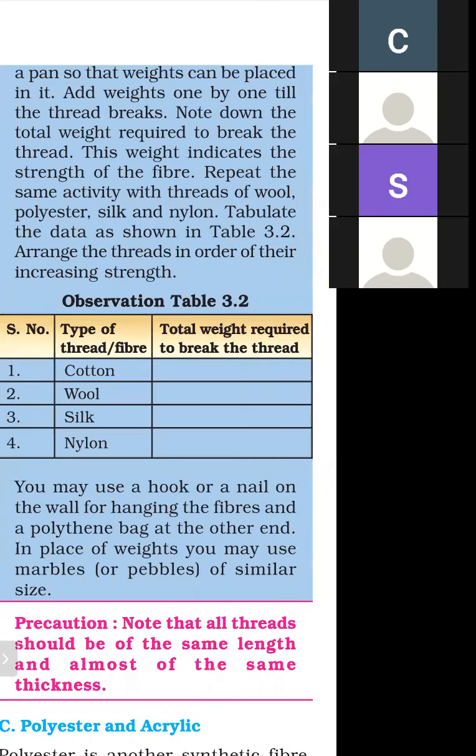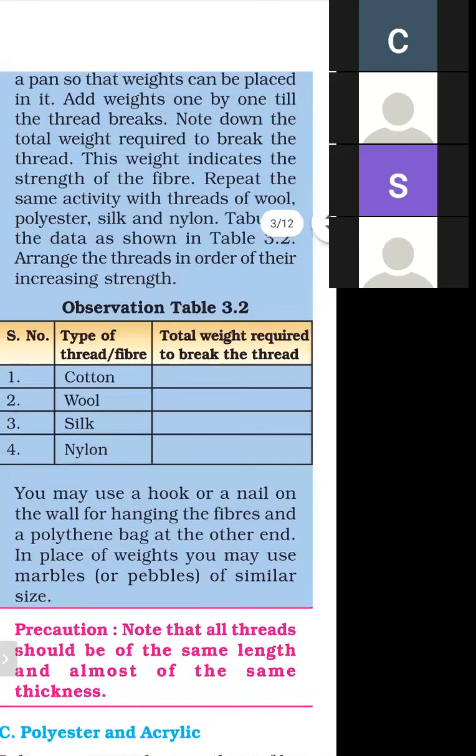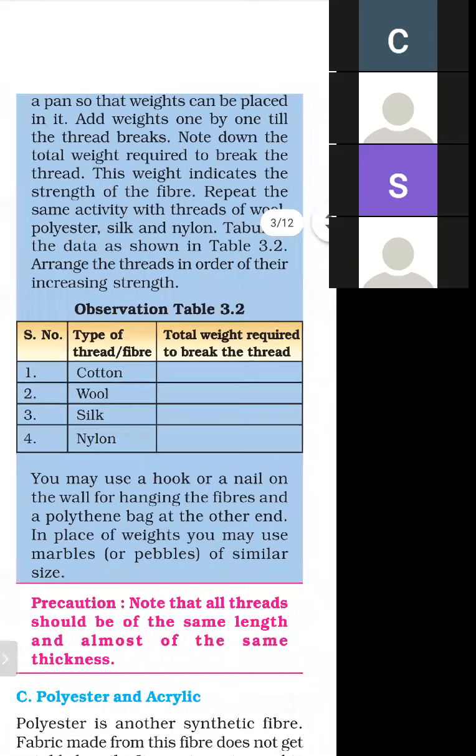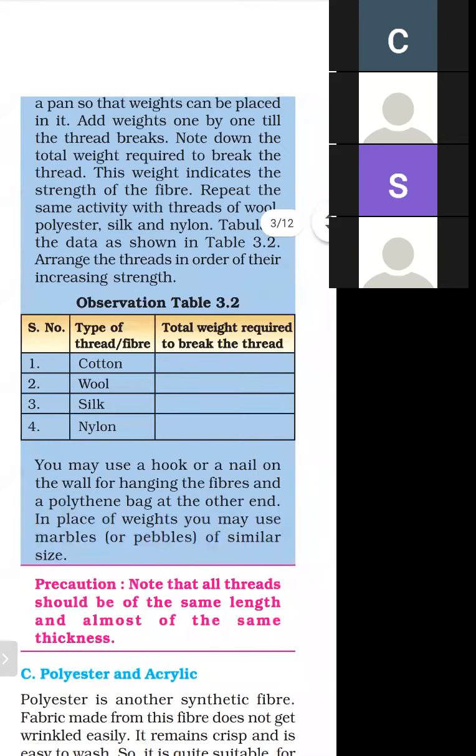You can take a fiber, just like of cotton, wool and silk, and we attach this fiber with a hook, and this hook is attached with the wall, and we can add different types of weights. If weight is not available, we can add different pebbles, and note down these readings for different types of thread, and add the total weight required to break the thread, and enter in the table. So precaution, note that all threads should be of the same length.